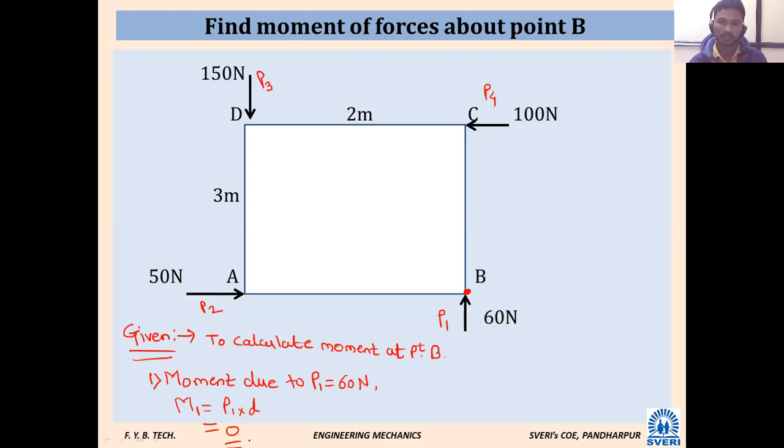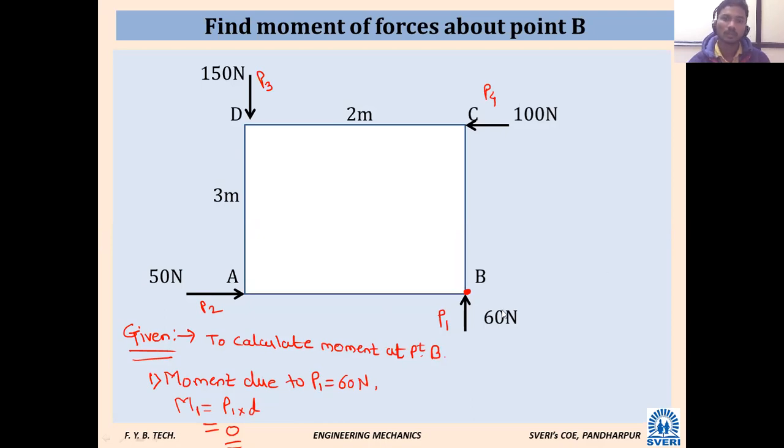In other words, we can say that force itself is passing through point B. So there is no question of having a rotational effect. Perpendicular distance is 0, absolutely correct. Also, that force itself is passing through. So that should be your explanation. So be careful. I am worried about it. You should be very careful.